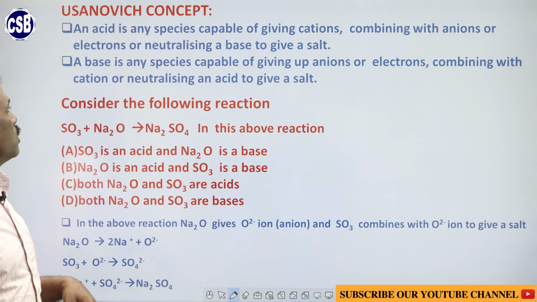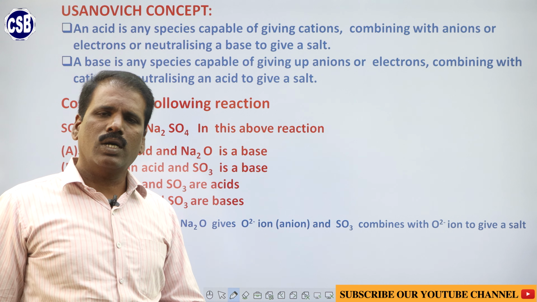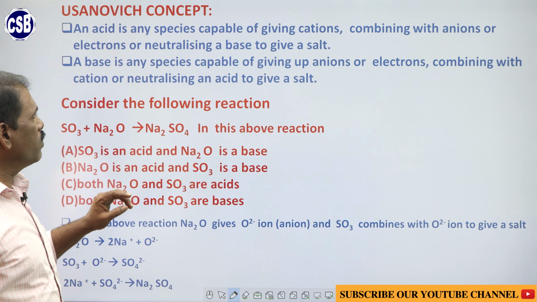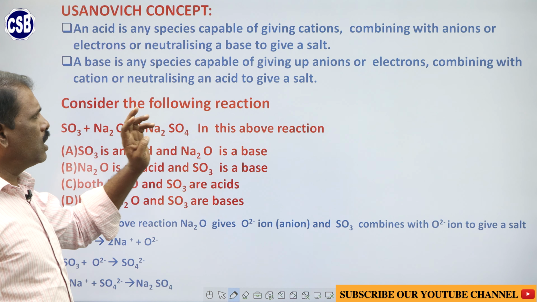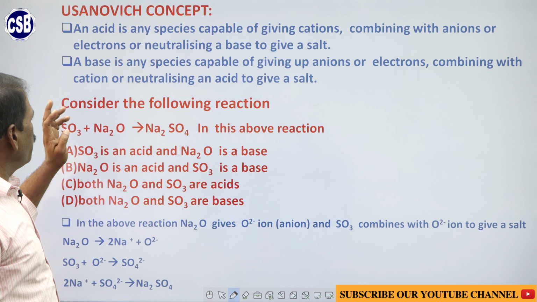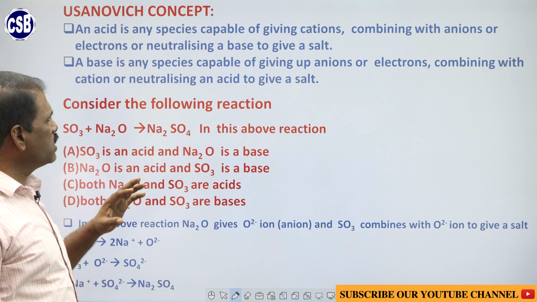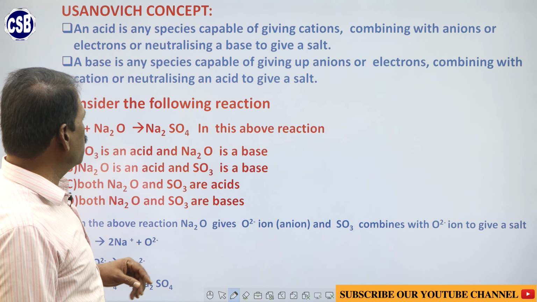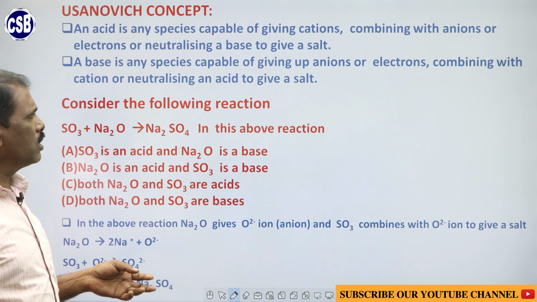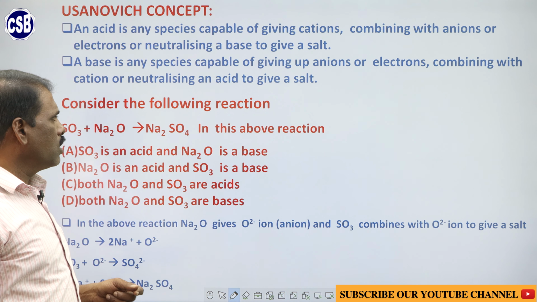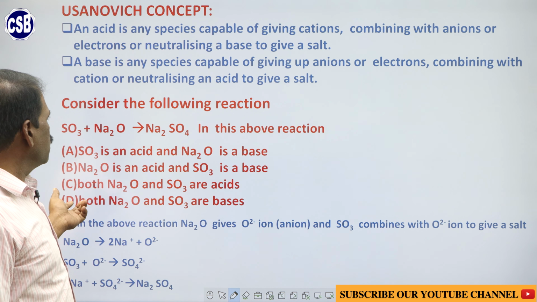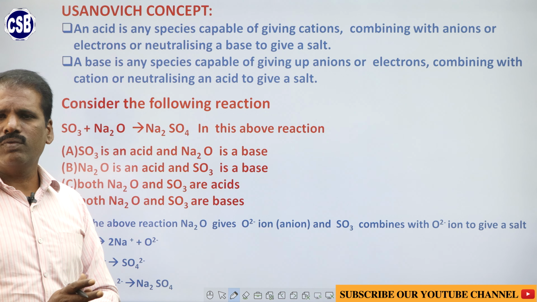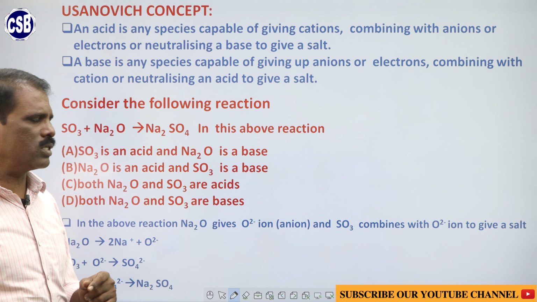The next concept is the Usanovich concept. According to Usanovich, an acid is a substance that is capable of giving up cations, combining with anions, or combining with electrons, or neutralizing a base to give a salt. A base is a substance that gives away anions or gives away electrons, or combines with cations or neutralizes an acid to give a salt. So this is the concept of Usanovich. This is an entirely different concept.